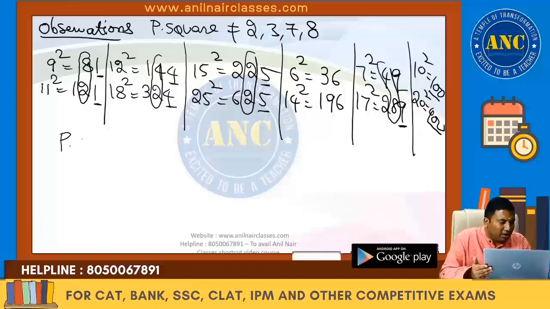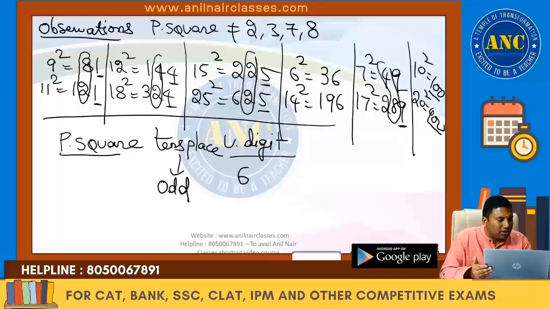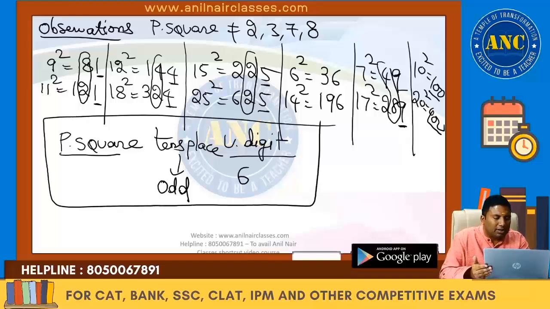Only if a number is a perfect square and the unit digit is 6, tens place will be odd. Please make a note, sir. Extremely important point.